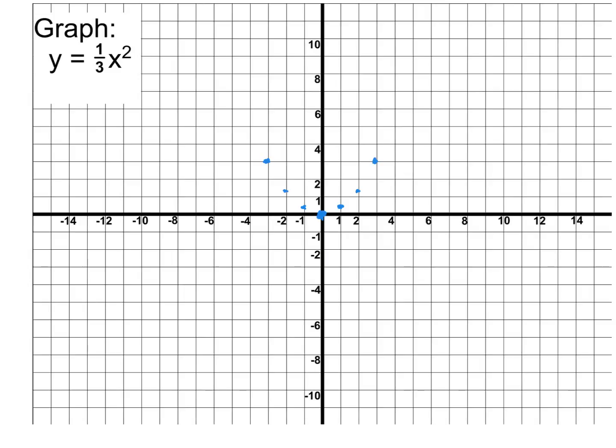Okay, next up, over 4. Normally over 4 is up 16. 16 divided by 3, well, that's 16/3. Turned into a mixed number, and you should get 5 and 1/3. And so we put our next point at 4 and 5 1/3.